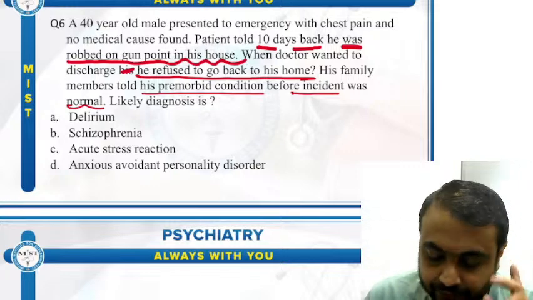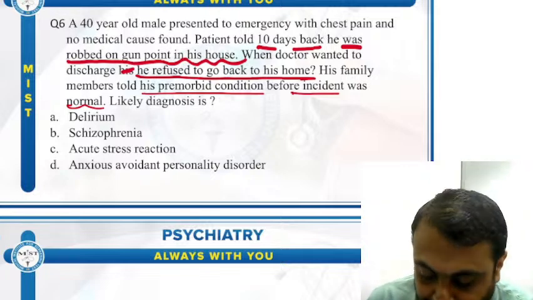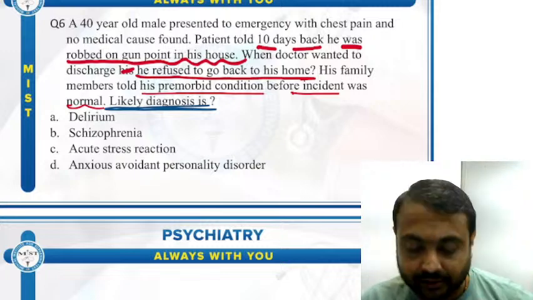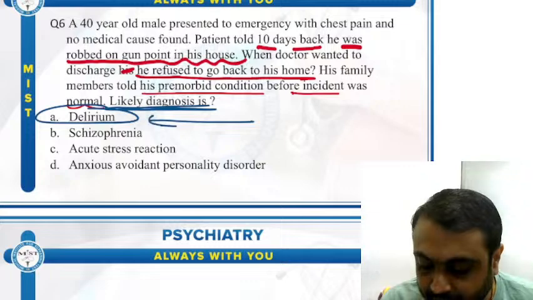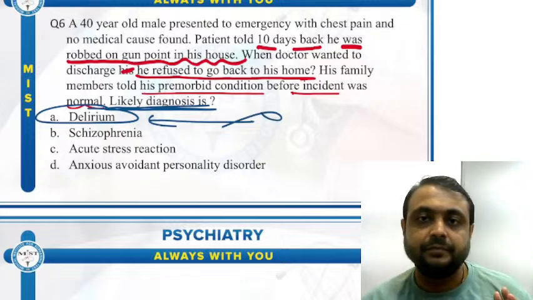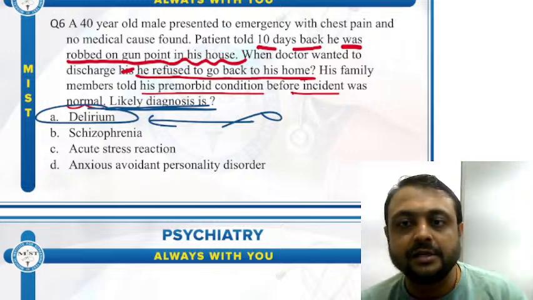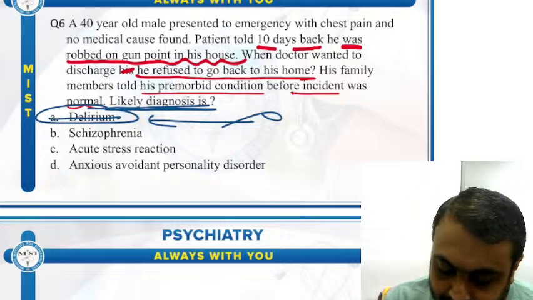So first option, what is the likely diagnosis? The examiner is asking what is the likely diagnosis. Delirium. Is it delirium? This is not delirium. Why? There is no confusion in this patient. There is no disorientation to time, place and person. So this is not delirium. So we have ruled out delirium.